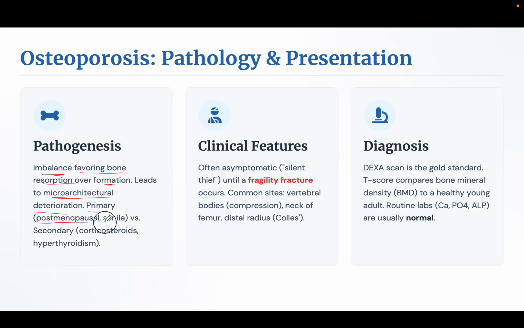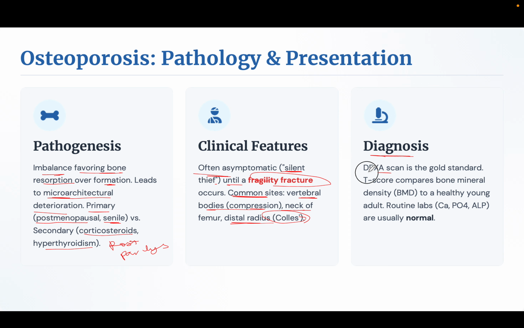Primary in postmenopausal or senile osteoporosis; secondary because of corticosteroid use, hyperthyroidism, post paralysis disuse osteoporosis, or some other drug. These patients are mostly asymptomatic because it is the silent thief until a fragility fracture occurs. The most common sites of fragility fractures are vertebral bodies, leading to wedge compression fracture, neck of femur, and the distal radius, which leads to Colles or Smith fracture.